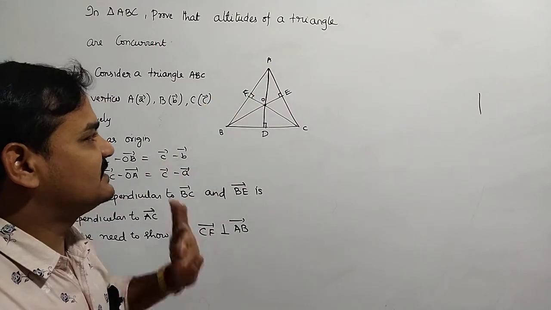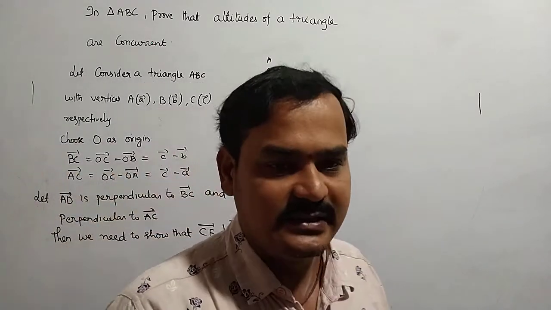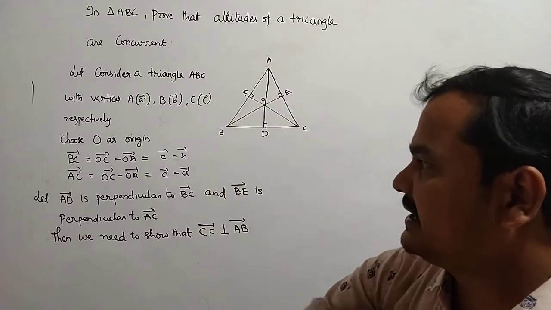Then I need to prove that CF is perpendicular to AB, so automatically they are concurrent at this point.